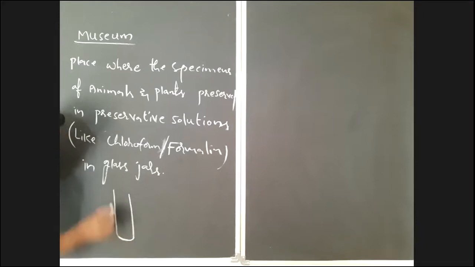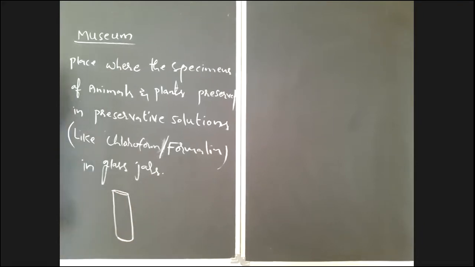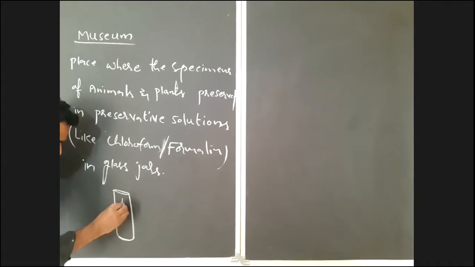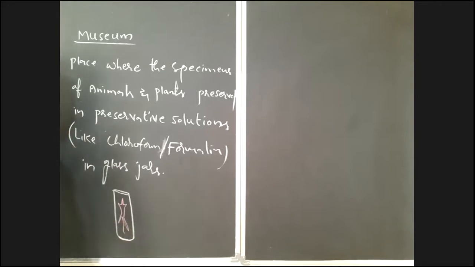For example, see, it is a glass jar. In this glass jar, if you want to preserve the body of an animal, how to preserve that? Somewhat like this is an animal. First of all, you have to pour the preservative solution here. Then you have to keep the body of this animal in the preservative solution.